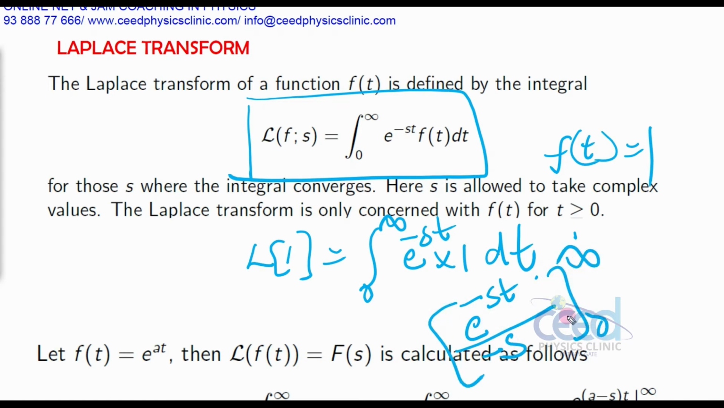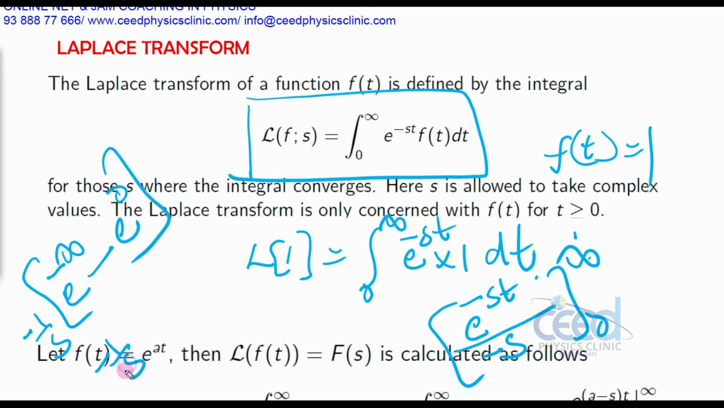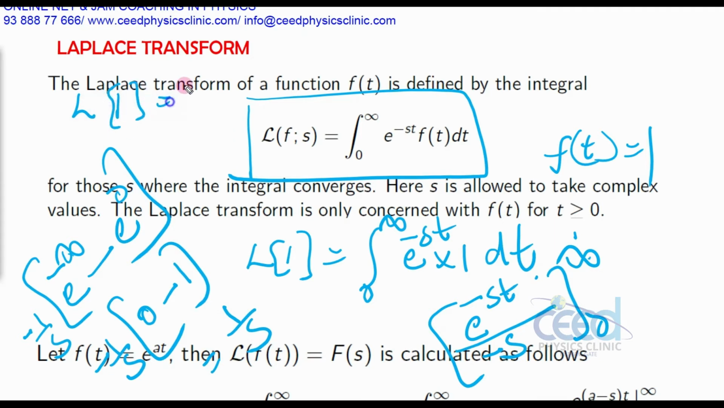So when I substitute upper limit minus lower limit, e raised to minus st changes to e raised to minus infinity divided by minus s, so this minus 1 by s I can take out, and e raised to 0, that is minus 1 by s. E raised to minus infinity is 0, e raised to 0 is 1, so this is equal to 1 by s. So Laplace of 1 is 1 by s.